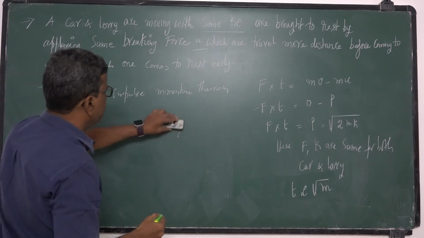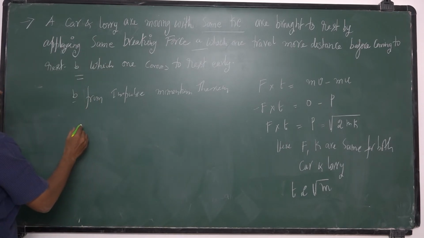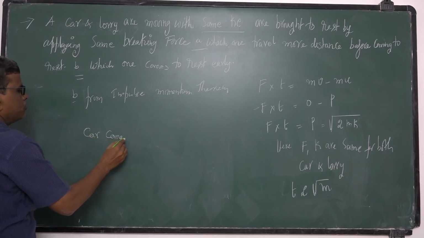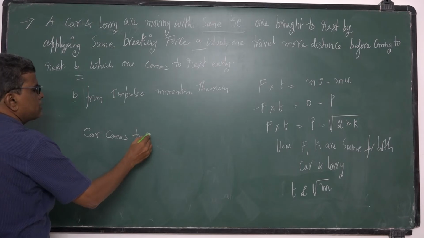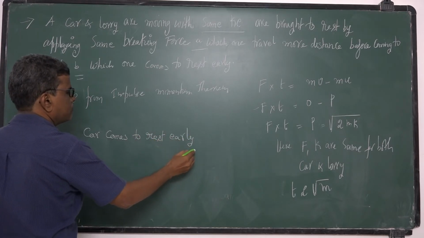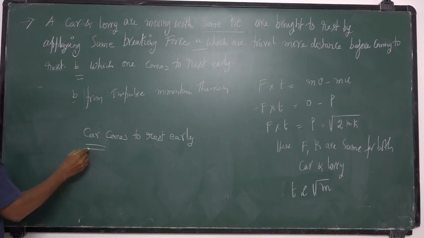Otherwise you can write like this. Which one comes to rest early? Car comes to rest early. So this is the answer.